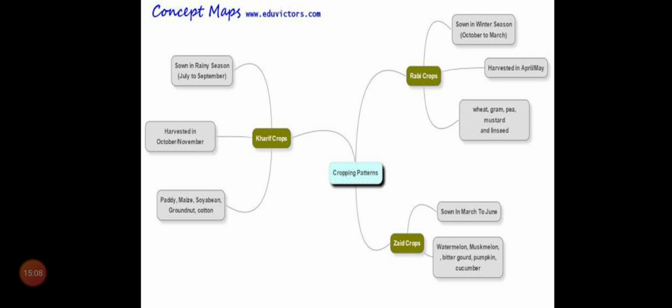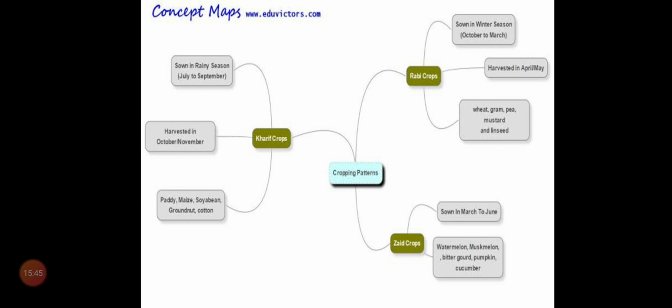Next, third one, Zaid crops. These are grown in the summer season, that is March to June. Examples for these: watermelon, muskmelon, bitter gourd, pumpkin and cucumber. These are the examples for Zaid crops.